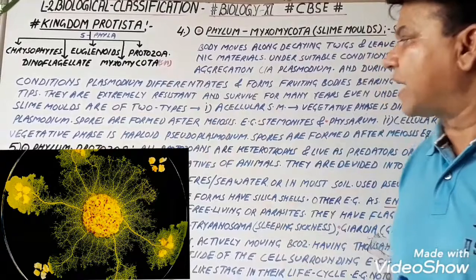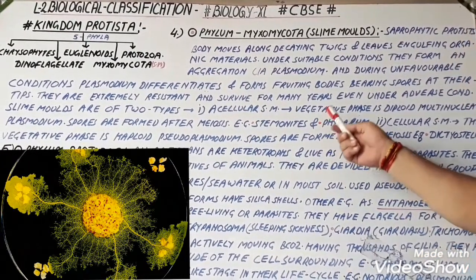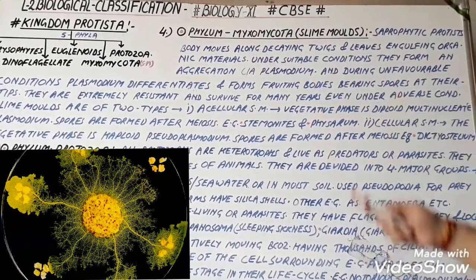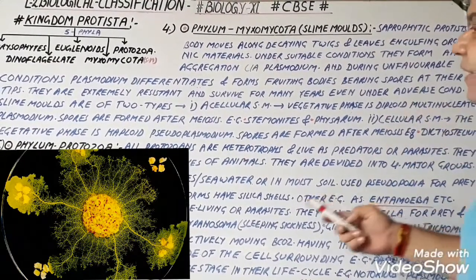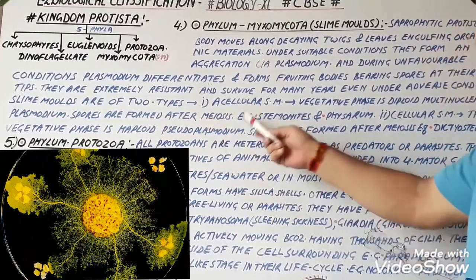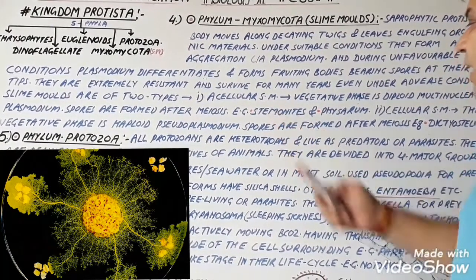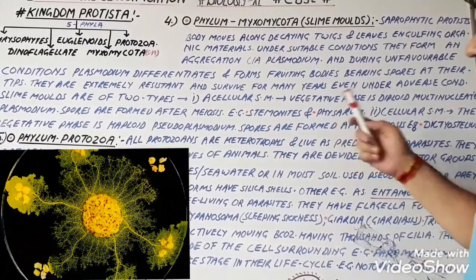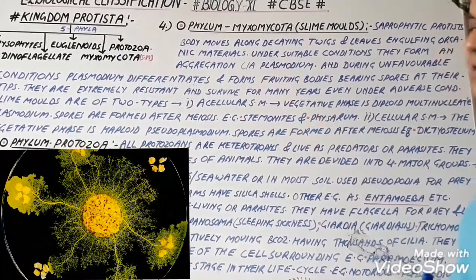Slime molds are of two types. Acellular slime molds, that is in which the vegetative phase is diploid, consisting of 2n number of chromosomes, a multinucleate plasmodium. Now spores are formed after meiosis. For example, Stemonitis and Physarum. Physarum and Stemonitis are examples of acellular slime mold.